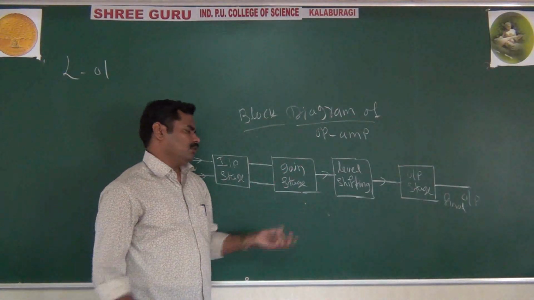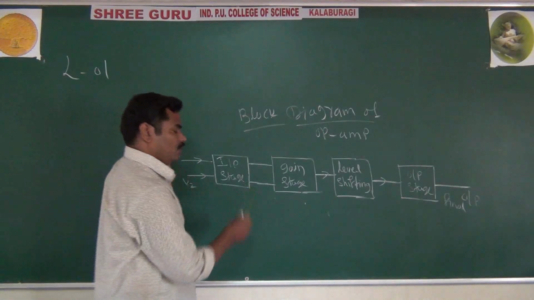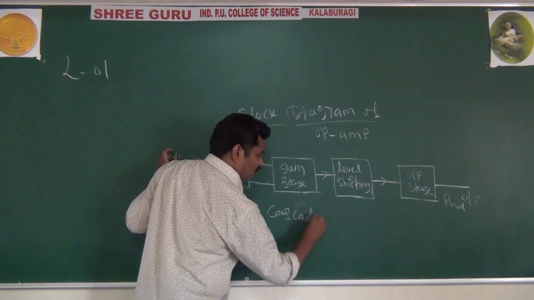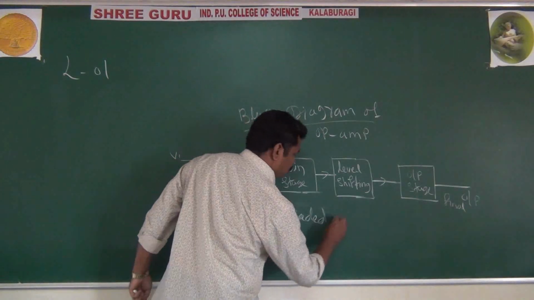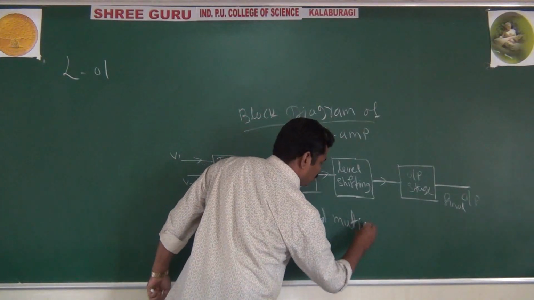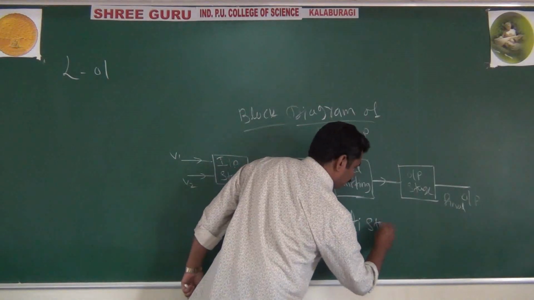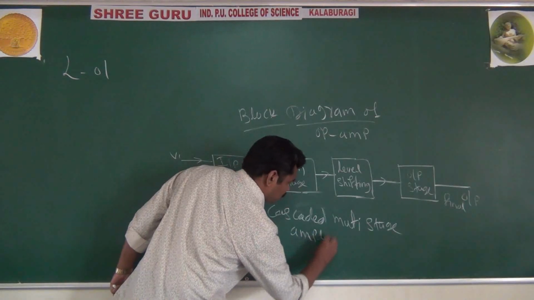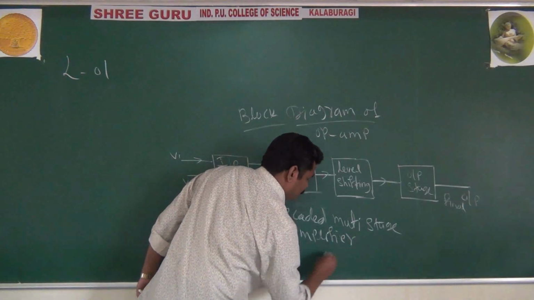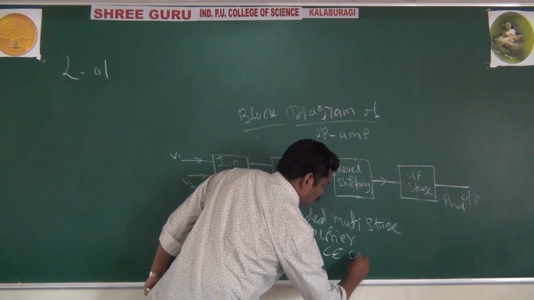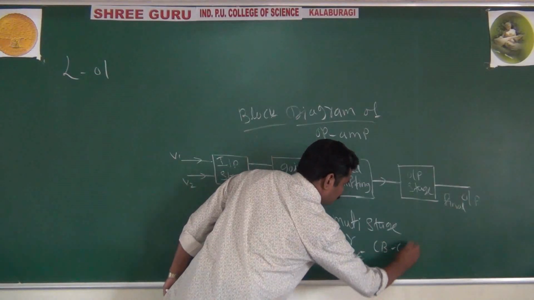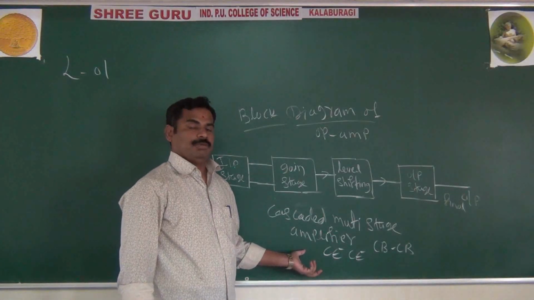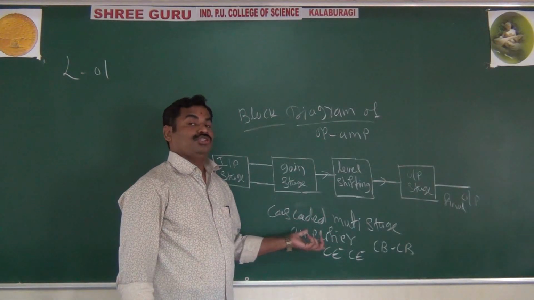Practically you are using cascade amplifiers. In the gain stage you are using cascaded multi-stage amplifiers. It may be your CE or it may be CB. As you know, cascaded is nothing but using the same type of amplifier in both the stages.